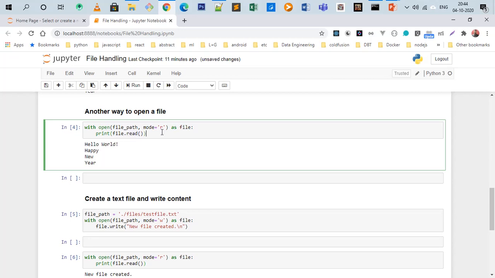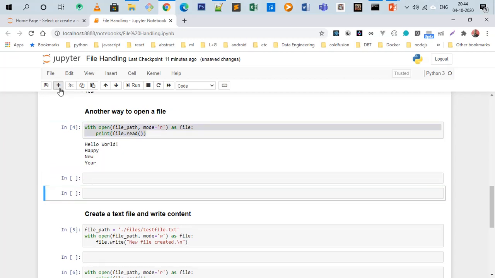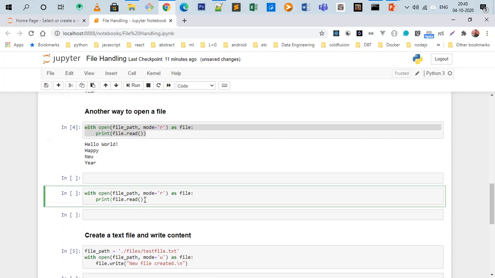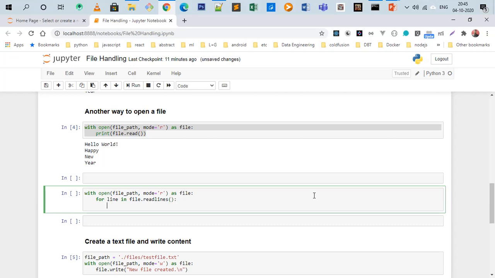If you want to go through it line by line, you can use a for loop: for line in file.readlines. Readlines will give you a list, and then print line.